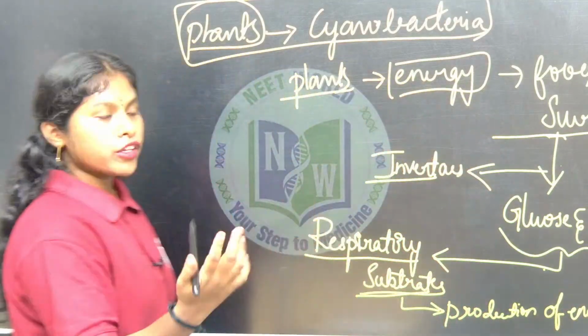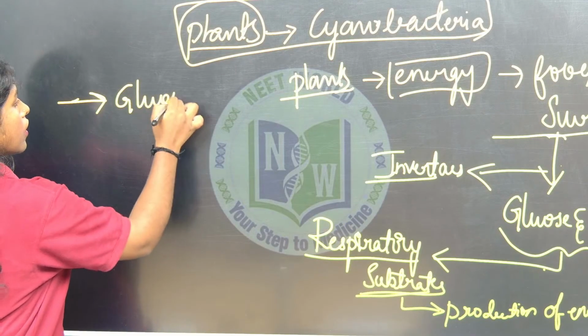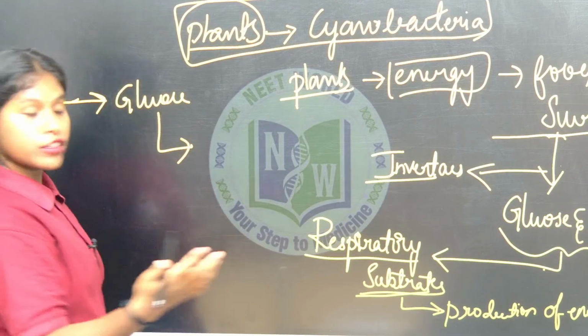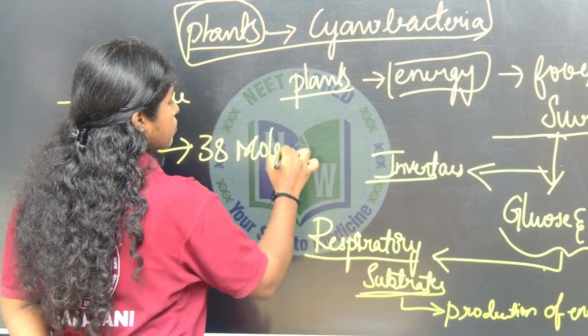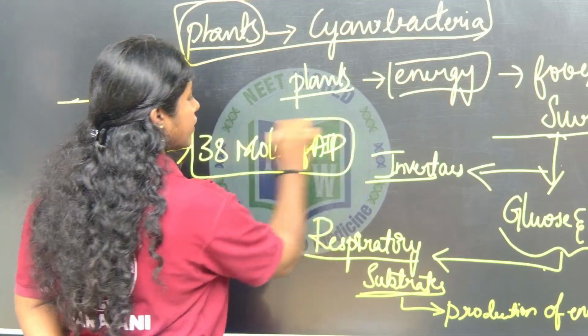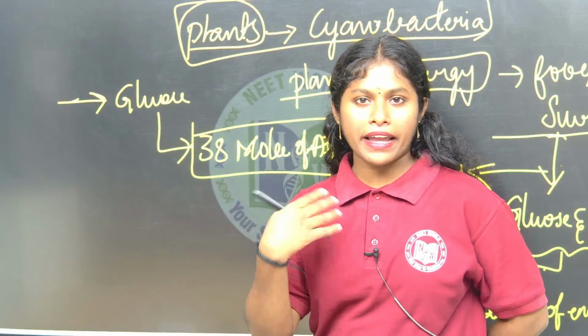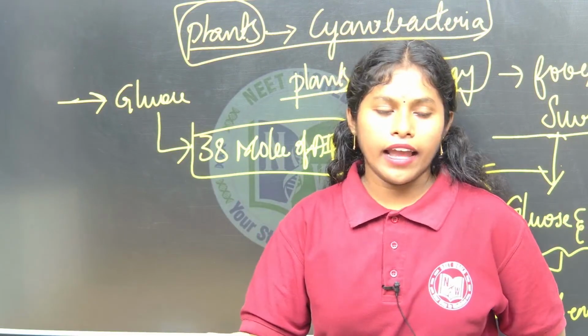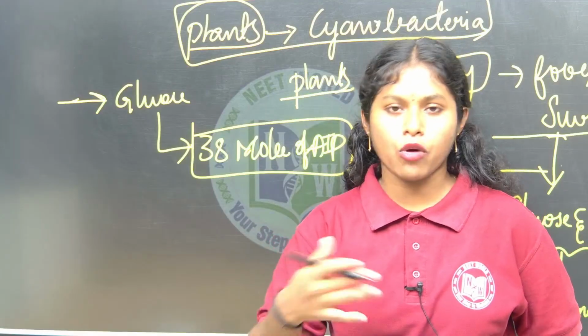So, one molecule of glucose produces 38 molecules of ATP. What is meant by ATP? ATP is the energy currency of the cell. If I want to buy anything, I don't just go and take the bag, saying I like that bag, give me that bottle.